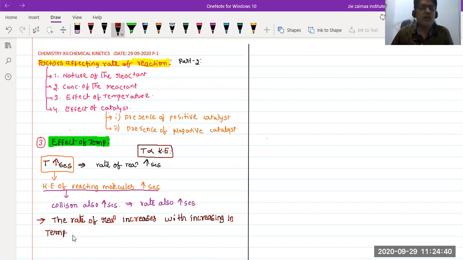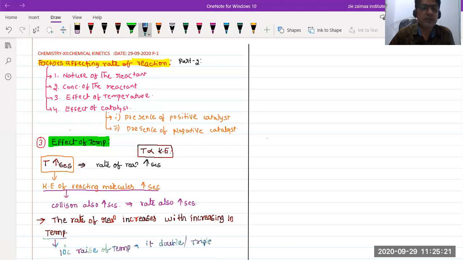Mostly in the previous class I already explained the temperature coefficient. What does it mean? Here, how much should the temperature increase? Let us suppose 10 degrees Celsius. For every 10 degrees Celsius rise of temperature, what happens? It doubles. Sometimes it may be triple also.